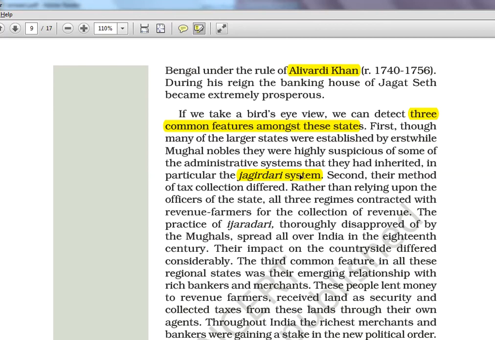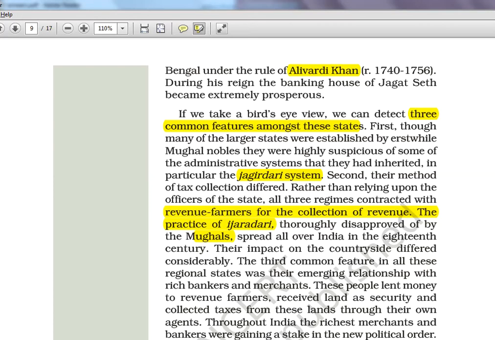Second, their method of tax collection differed. Rather than relying upon the officers of the state, all three regimes contracted with revenue farmers for the collection of revenue. Okay, so all three of them had this ijardari system where revenue farmers were there and taxes were collected. Thoroughly disapproved by the Mughals, so not in line with Mughal administration. Spread all over India in the 18th century. Their impact on the countryside differed considerably.